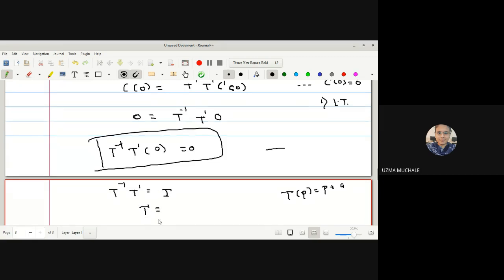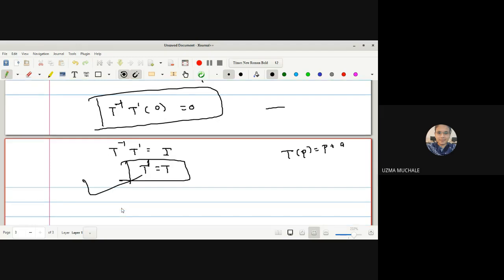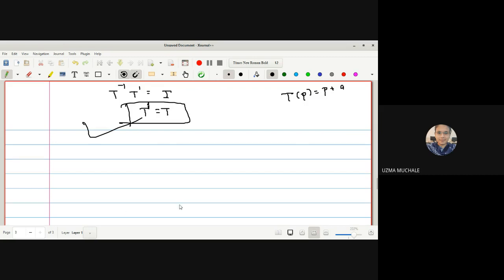So now applying T on both sides, we can say that T dash is equal to T. Okay, if we prove that T is equal to T dash, we simply want to prove that C is equal to C dash. Now put T is equal to T dash in our equation TC is equal to T dash C dash. Then TC is equal to TC dash. So T can be cancelled, and we have C is equal to C dash, and hence the result. Okay?